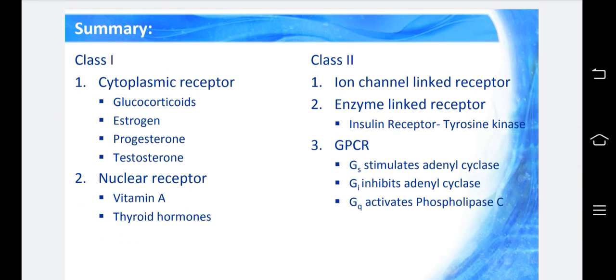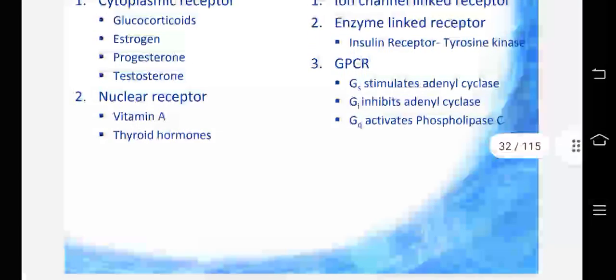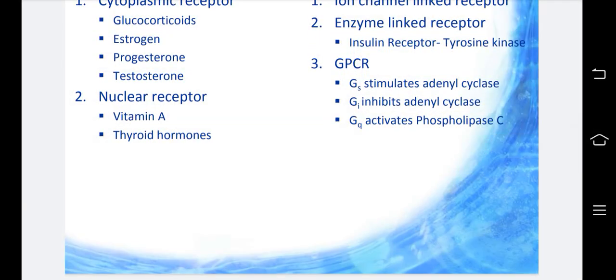Then summary. Class 1: cytoplasmic receptor, glucocorticoids, estrogen, progesterone, testosterone; nuclear receptor, vitamin A and thyroid hormone. Class 2: ion channel linked receptor, enzyme linked receptor, insulin receptor tyrosine kinase, GPCR. Gs stimulates adenylyl cyclase, Gi inhibits adenylyl cyclase, Gq activates phospholipase C.